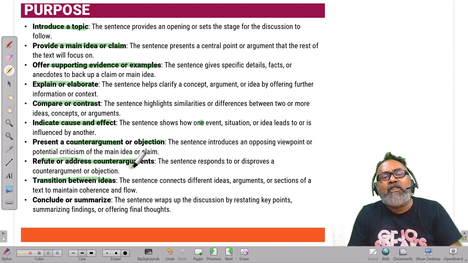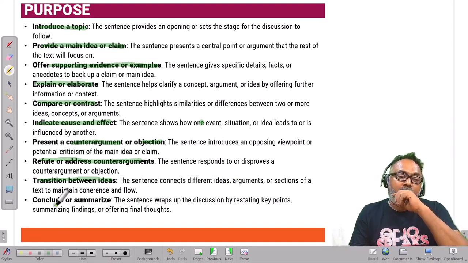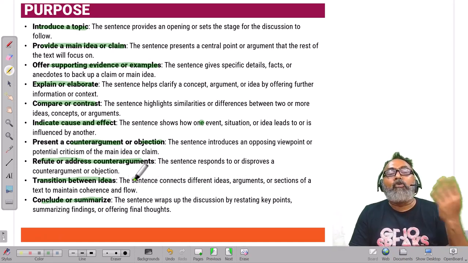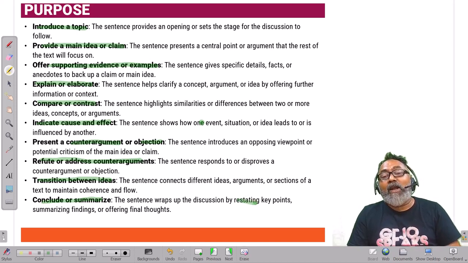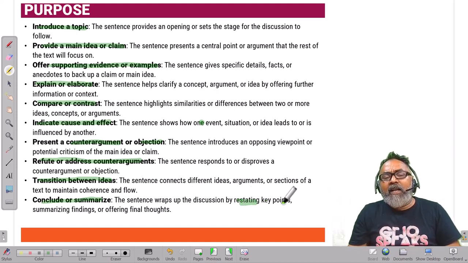It could help transition between ideas. The sentence connects different ideas, arguments, or sections of a text to maintain coherence and flow. Or it could be a sentence that summarizes and concludes things. A sentence that wraps up the discussion by restating, very important, for this to happen the main point should have already been discussed earlier. Restating key points, summarizing findings, or offering final thoughts.